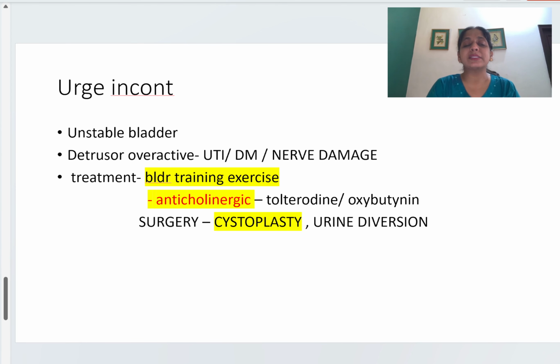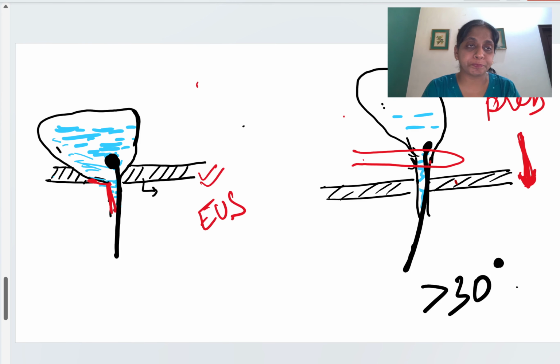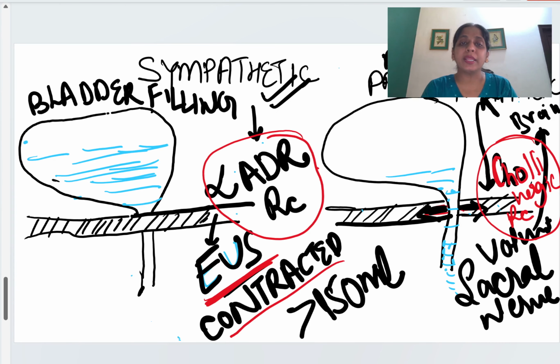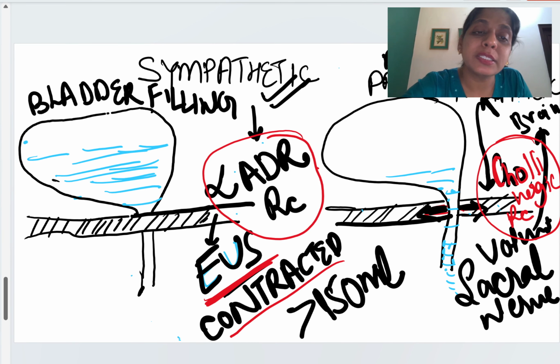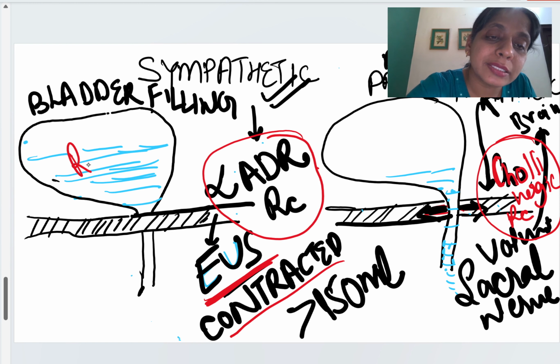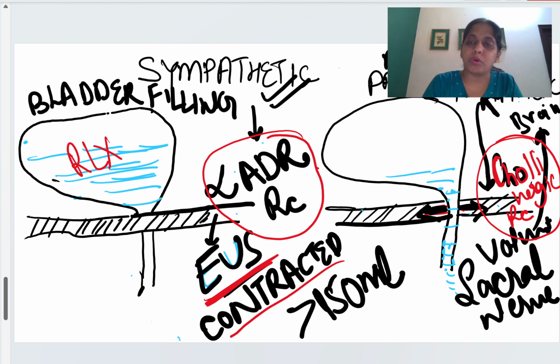Now let's learn about urge incontinence, the last topic of the day. What is urge incontinence? Just look here. What we studied here was that when the bladder is filling, the external urethral sphincter is in a contracted stage and the bladder is relaxed.